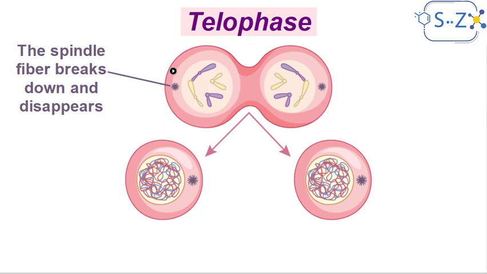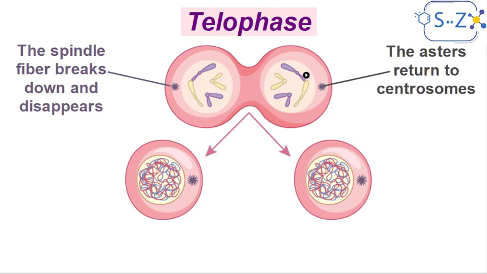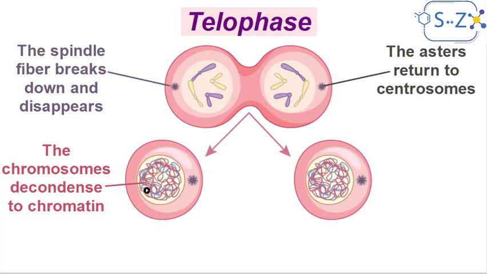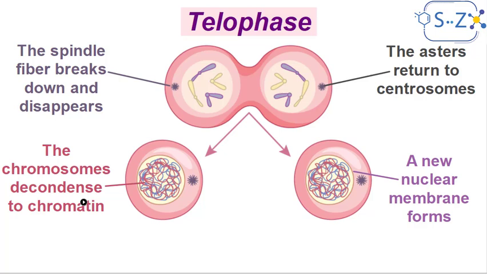But first, things have to return to what they were before mitosis. So the spindle fiber breaks down, we don't see any spindle fiber, and the asters return to being centrosomes, they return to their previous state. Moreover, the chromosomes decondense again to become chromatin because they are done dividing. Division is done. They have to return to their previous state, which is chromatin, and a new nuclear membrane forms. We notice that there is a new nuclear membrane to enclose the chromatin. They shouldn't stay in the cytoplasm.